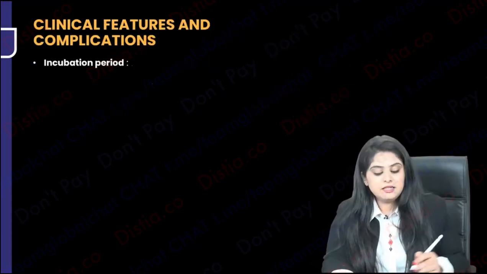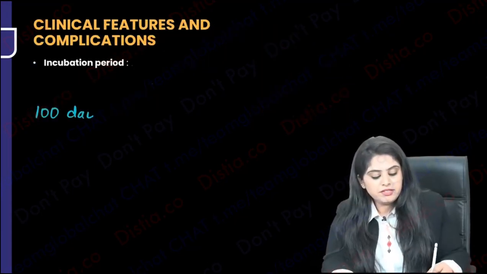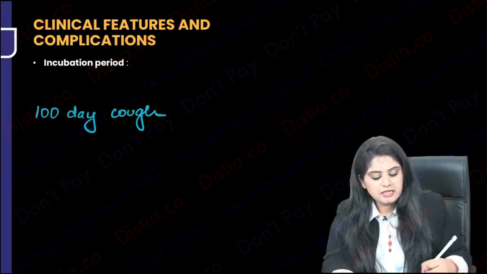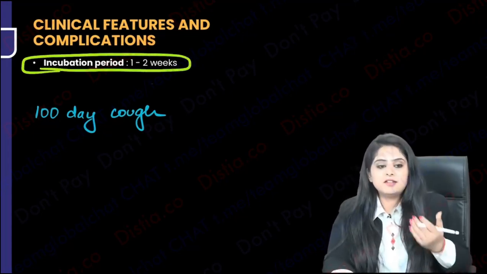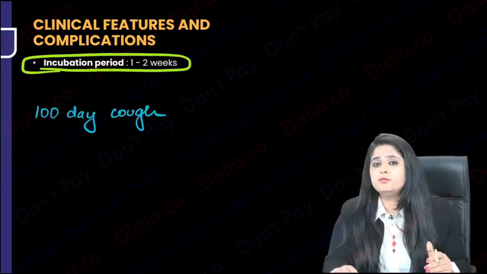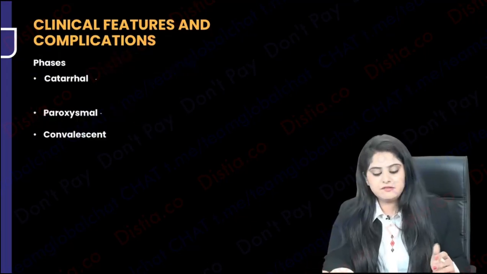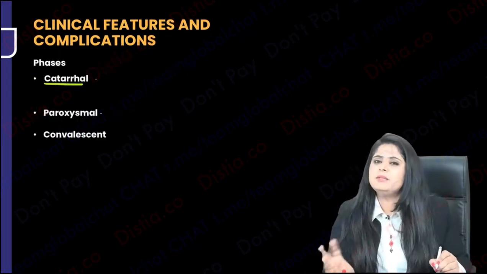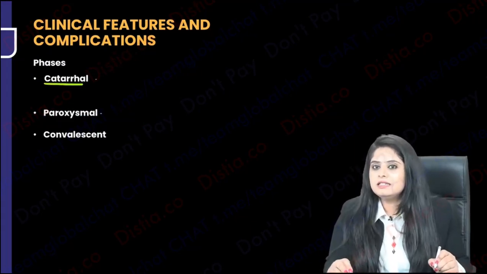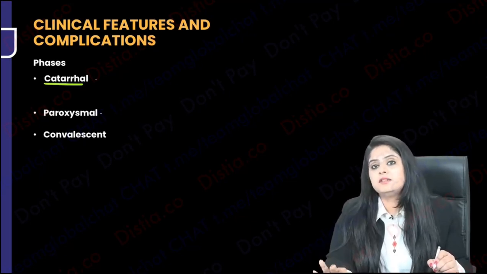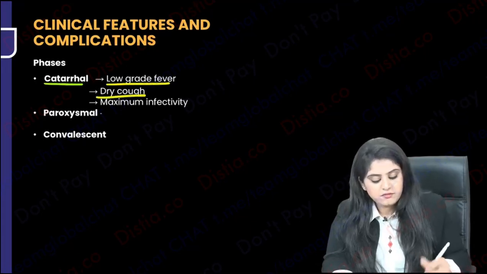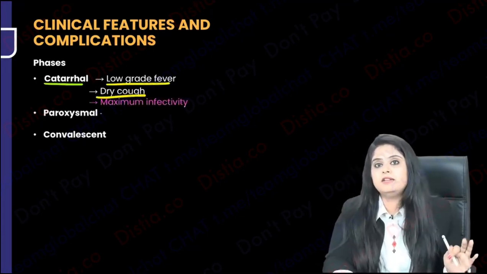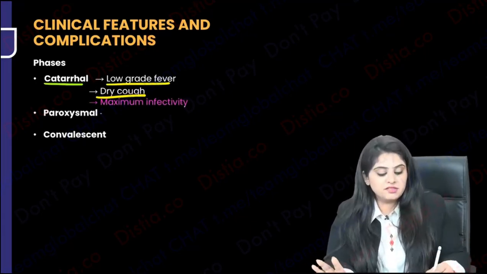What are going to be the clinical features? Of course, you know that this is going to be a long phase. This is said to be a 100-day cough, and the incubation period is somewhere between 1 to 2 weeks. Let me tell you what exactly this cough is. At the start, not everyone comes up with whooping cough. In the beginning there are just some catarrhal features. Catarrhal features mean a little bit of dry cough, a little bit of fever, little infections, little symptoms. But the patient is maximally infective at this point of time. So remember guys, there is little fever, little cough, but the patient has maximum infectivity. This is the time you have to stay away from the person, catarrhal.